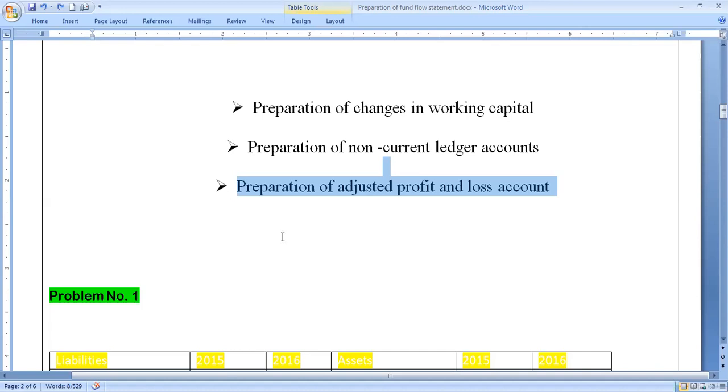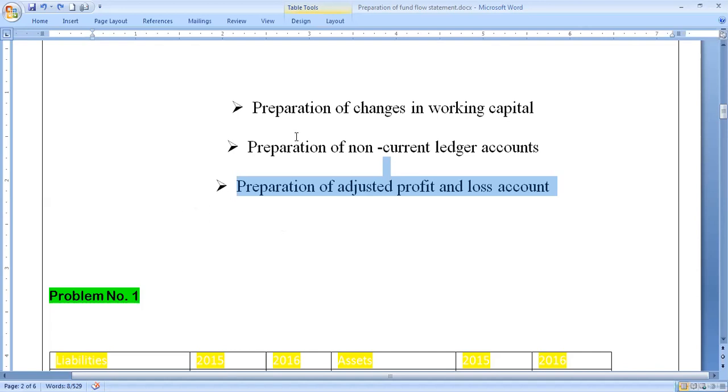We need to take only cash items here. Excluding the non-cash items, we have to readjust our profit, or readjust our loss, making that exclusion of non-cash items, non-fund items, and taking into consideration only fund items. The result which we need to prepare will be funds from operation or loss from operation. The same shall be taken into consideration while preparing the fund flow statement at the end.